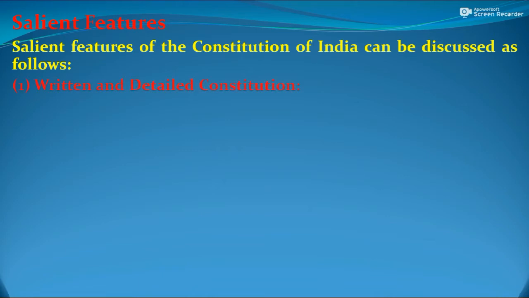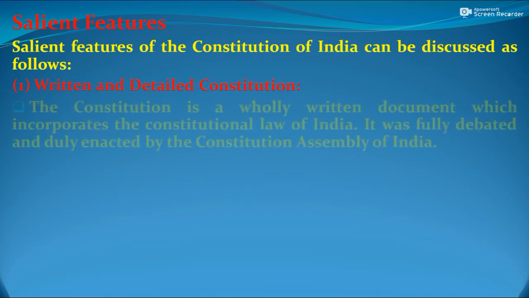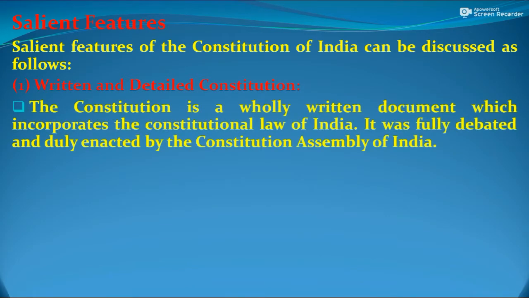First is the written and detailed Constitution. The Constitution is a wholly written document which incorporates the constitutional law of India. It was fully debated and duly enacted by the Constituent Assembly of India, that we have already discussed in previous lessons.